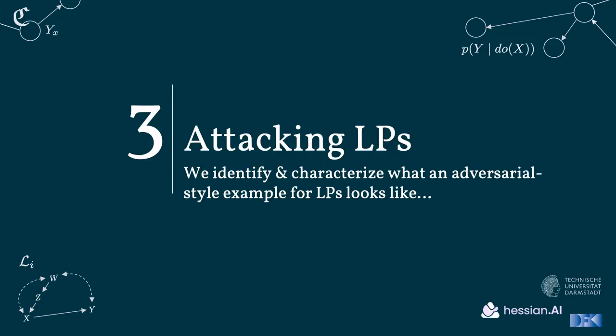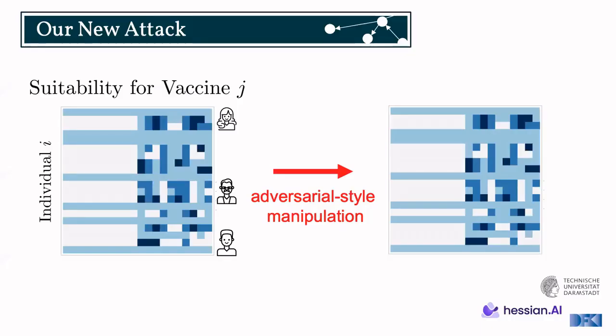So now we're going to attack this LP, which we have seen. We have established that adversarial attacks are a thing and what their characteristics are: that it's surprising, that it's a minuscule change, at least to the human inspector. And now we have looked at LPs and an assignment problem, and now we're going to try to attack it, right? So we are going to identify and characterize what an adversarial-style example for an LP actually looks like. In our attack, we do a manipulation on this cost matrix. So the question I would ask the audience now is, what is the difference between these two images?